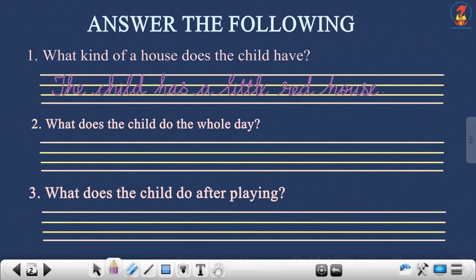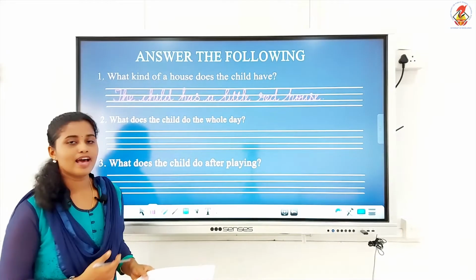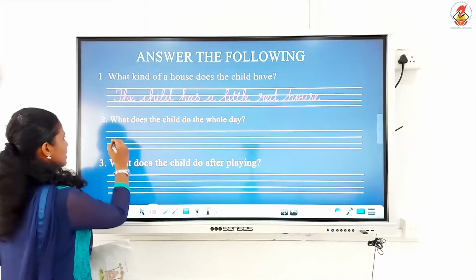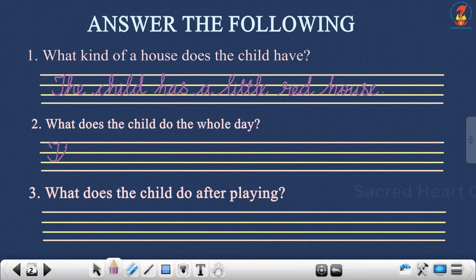What does the child do the whole day? What was the child doing for the whole day? Was she studying? Was she working or gardening? No, she was laughing and playing for the whole day, isn't it? She laughed and played for the whole day long. So what would be the answer? The child laughs and plays for the whole day. So everybody note down the answer.